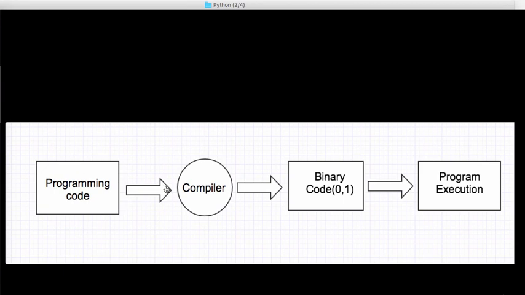So compilers and interpreters are the two important topics that can be related to a programming language, and some of the compiler languages are Java, C++, .NET, C#, etc. And some of the interpreter languages are Python, Ruby, PHP, Perl, etc.